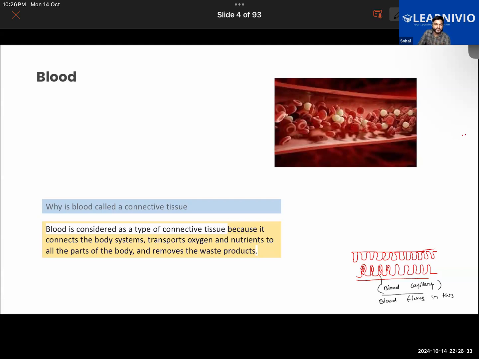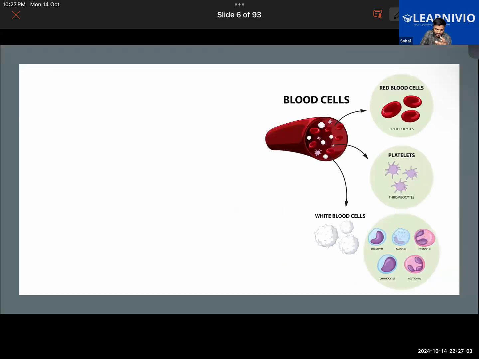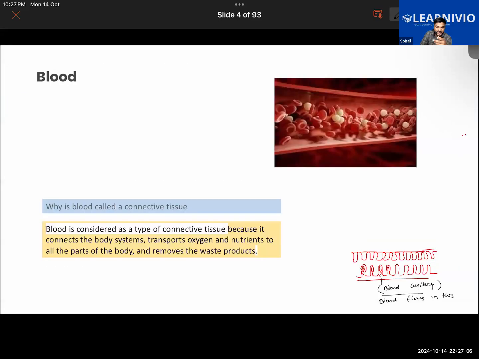It is also protecting the body from losing blood by forming a blood clot. Wherever there is an injury in the body, a blood clot is developed, and hence it is protecting our body. Getting this now? Further, it regulates the temperature of the body also. The blood contains special substances which regulate the temperature of the body. So the special substance will be particularly plasma. Plasma is found in the blood that will help in regulating the body temperature.